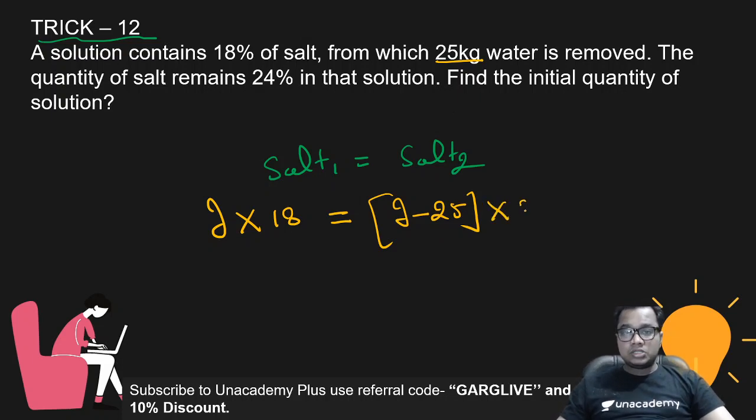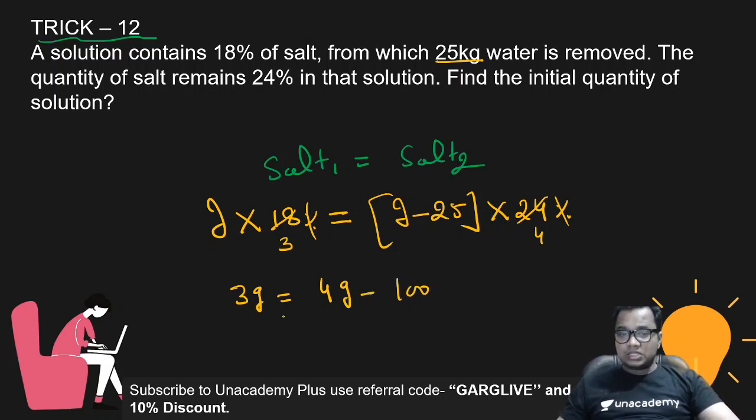Now the salt is 24% of this solution. So percentage to percentage cancel out: 18 and 24, 6 goes 3 times and 4 times. Now this is 3I equals 4 into (I minus 25), which is 4I minus 100. Take this 100 to this side, this is plus 100, and take 3I to this side, 4I minus 3I, this is I. So the initial quantity is 100 kilogram.